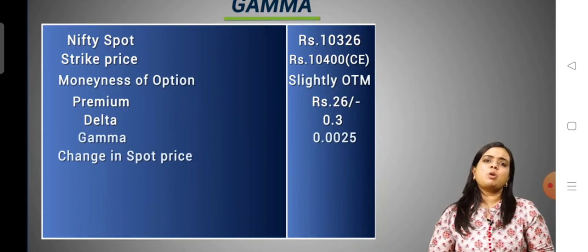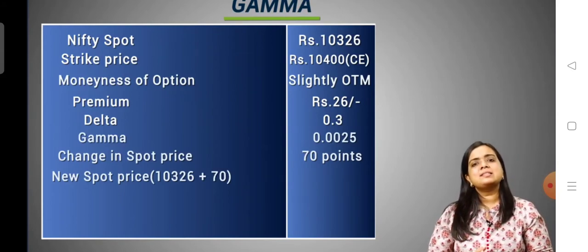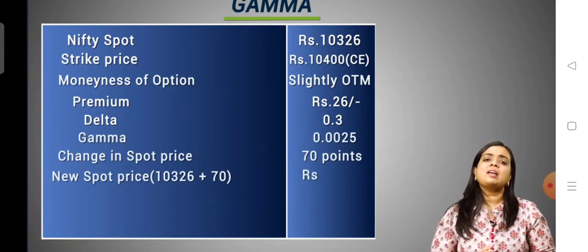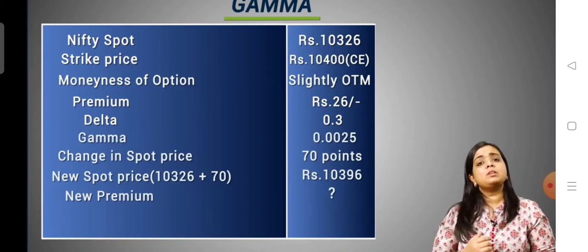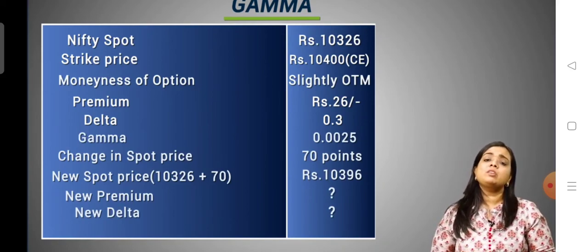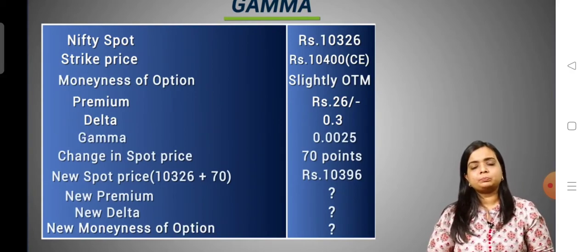So the change in the spot price is say 70 points. So the new spot price would be 10,326 plus 70, which is 10,396. So what will be the new premium? What would be the new delta? What would be the new moneyness of the option? Let's calculate all of these.